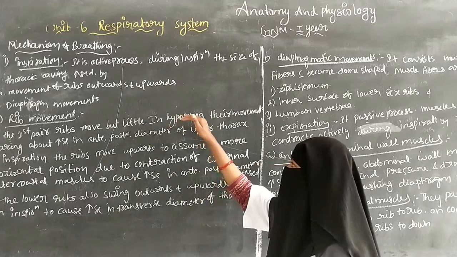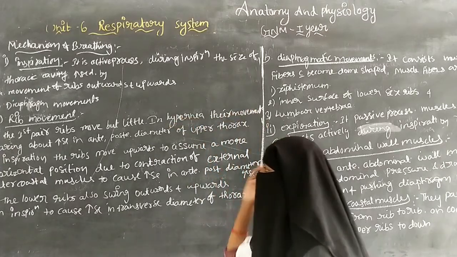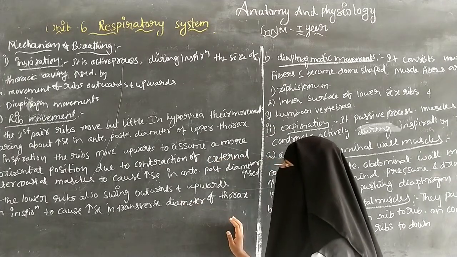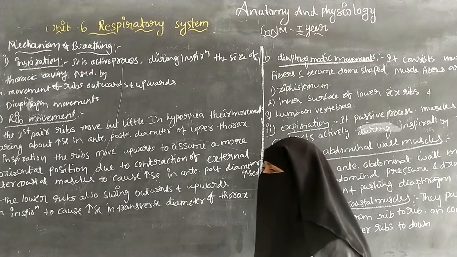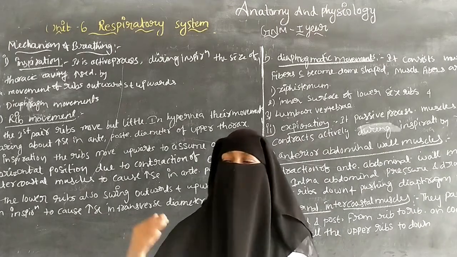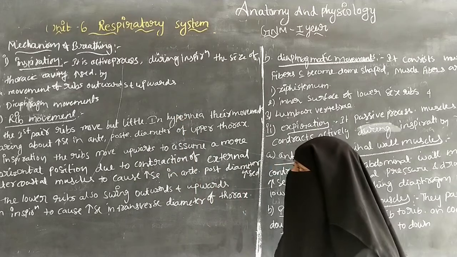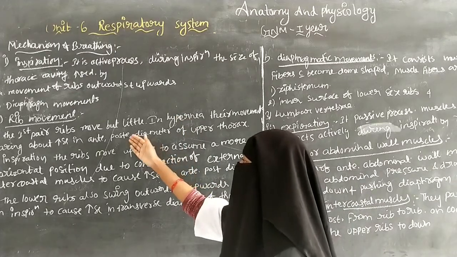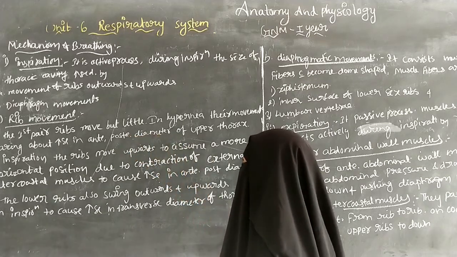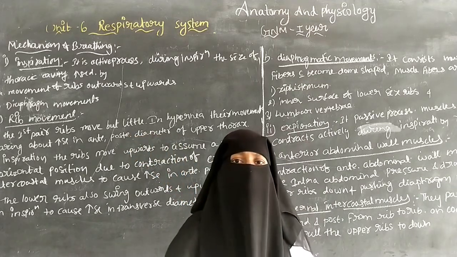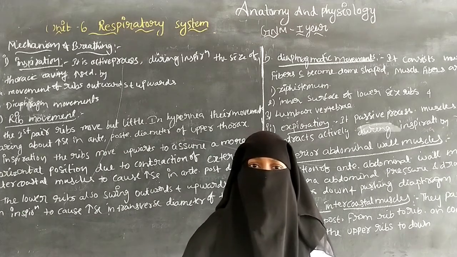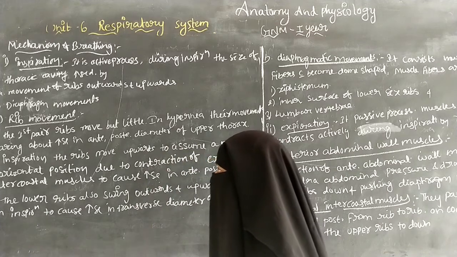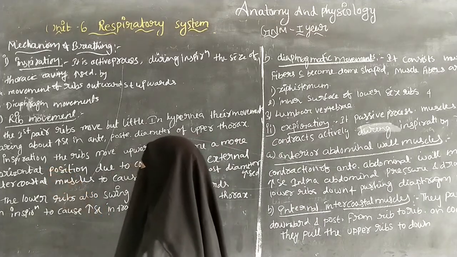So if the patient has hyperpnea, because of the increased breathing movements there is an increased anterior and posterior diameter of the upper thorax.